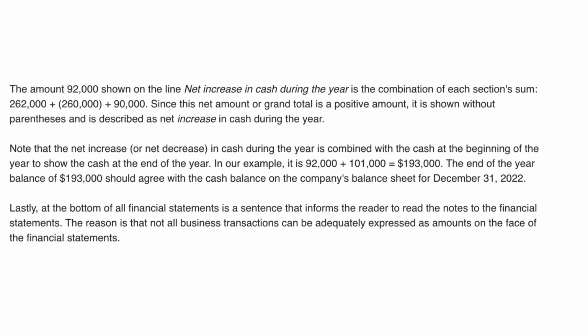Since this net amount or grand total is a positive amount, it is shown without parentheses and is described as net increase in cash during the year. Note that the net increase, or net decrease, in cash during the year is combined with the cash at the beginning of the year to show the cash at the end of the year. In our example, it is $92,000 plus $101,000 equals $193,000. The end-of-the-year balance of $193,000 should agree with the cash balance on the company's balance sheet for December 31, 2022.